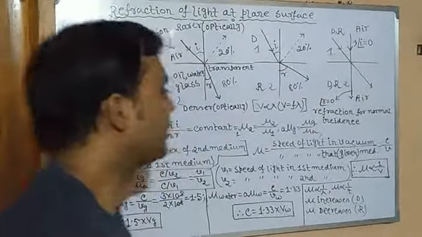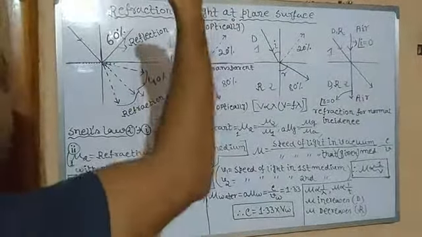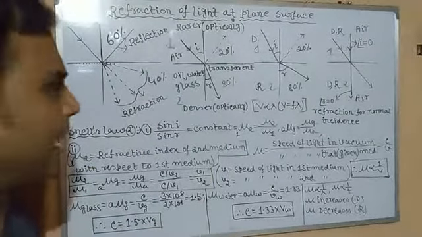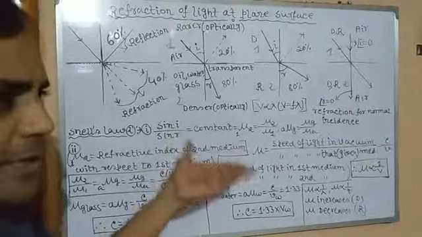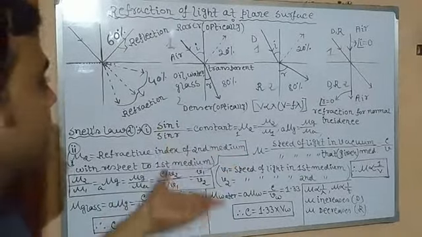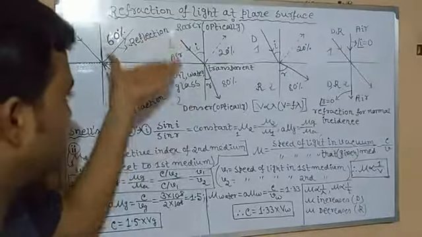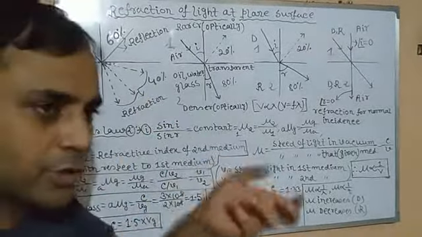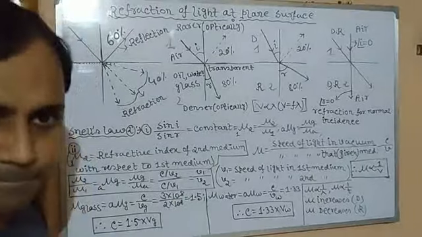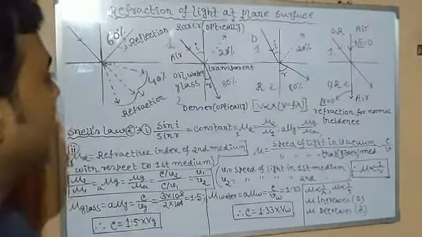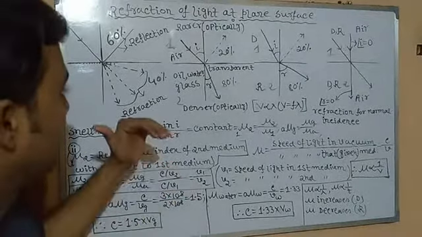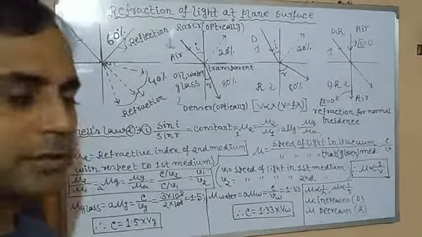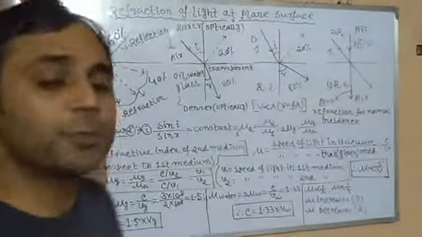Okay. Now how does this refraction of light affect some things? That is the velocity of light, as we have already learned. It means if light enters from rarer to denser medium, velocity will decrease. And if light enters from denser to rarer medium, its velocity will increase. Okay. Number one. Number two is frequency.